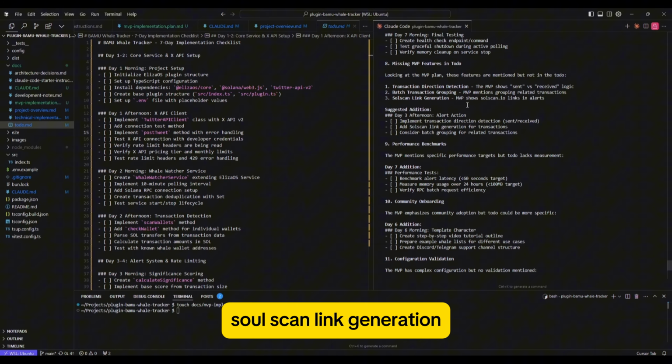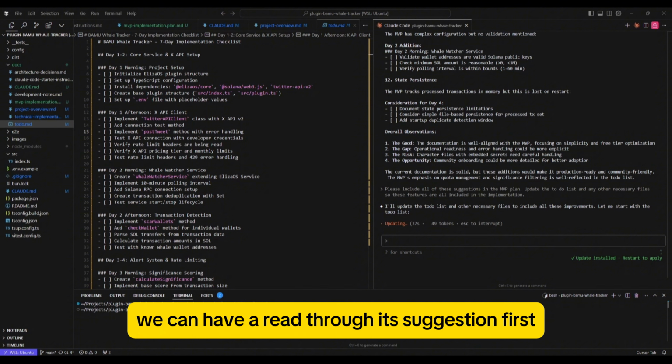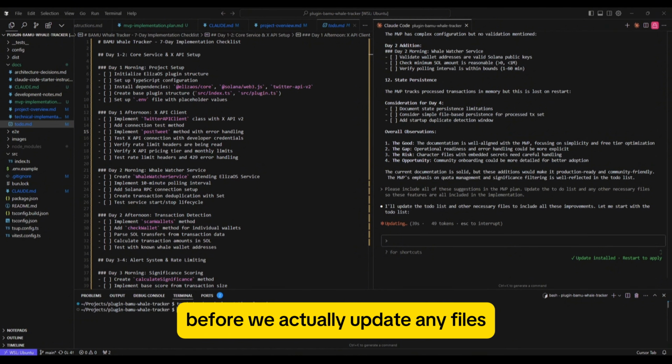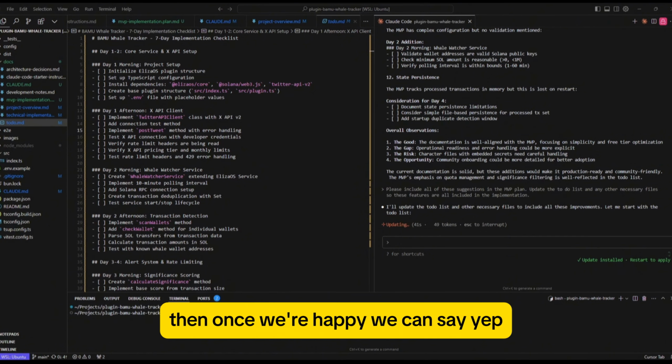So again, a good idea to ask it to just give you its thoughts first before it actually does anything. This way we can see what it's thinking, we can have a read through its suggestion first before we actually update any files. Then once we're happy, we can say, yep, okay, now proceed and implement all of that.